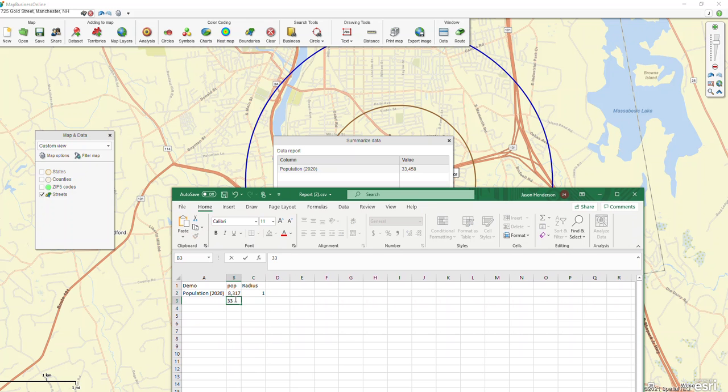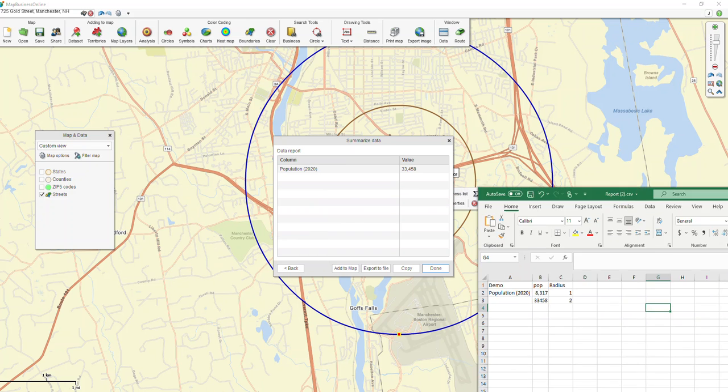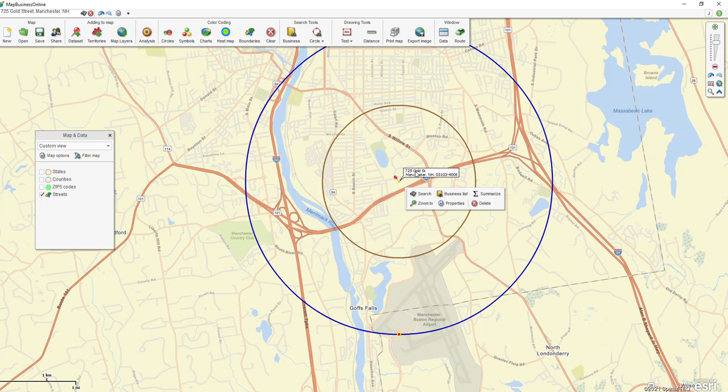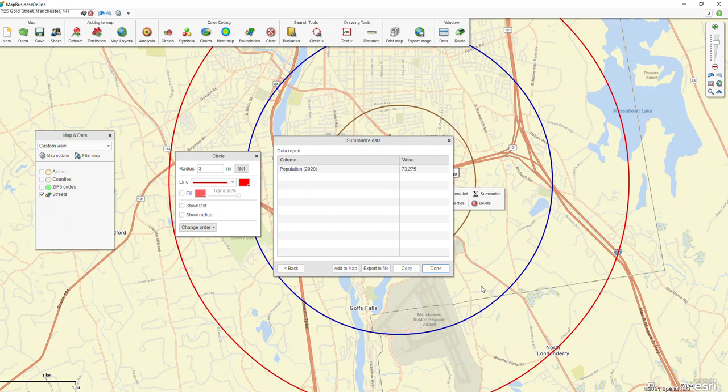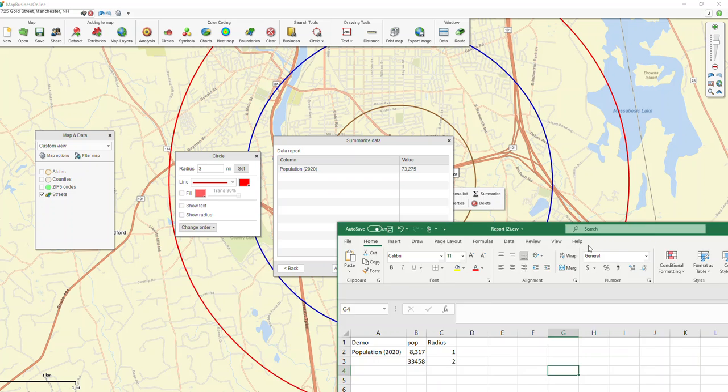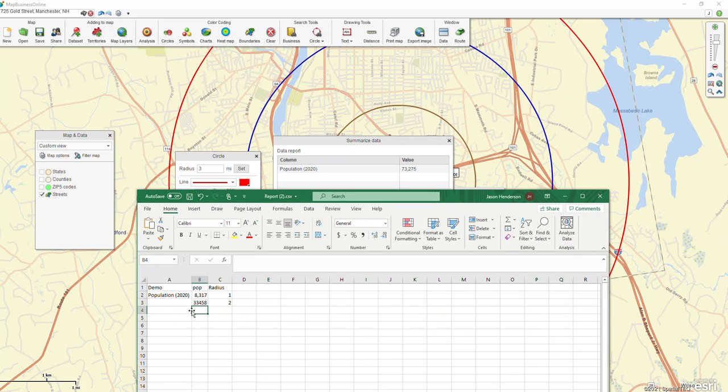So I'll do 33,458, and then radius 2. And I can just keep repeating this process and just keep adding them manually to the spreadsheet. Once again, if you want to do it again, you just click on the point, click circle, and this time I'll do 3 miles, add it to the map, change the color, summarize, next, and I can see the next one is 73,275, radius 3. So that's one way I can go. I can manually do it.